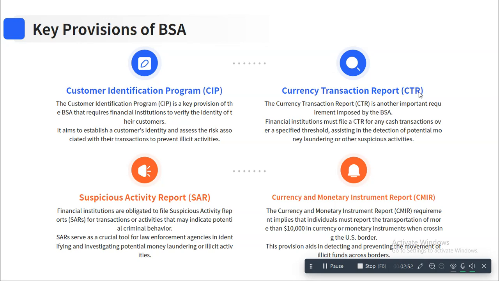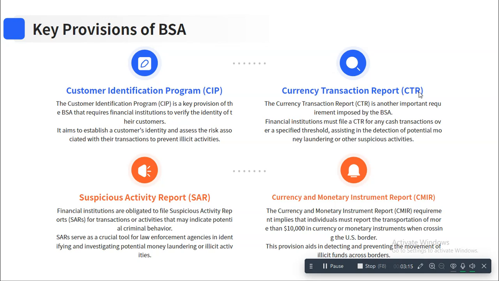Next is the currency transaction reporting. This is another requirement by the BSA where financial institutions must file a CTR for any transaction over a specified threshold. These thresholds are defined for different activities. So they need to go ahead and do currency transaction reporting.